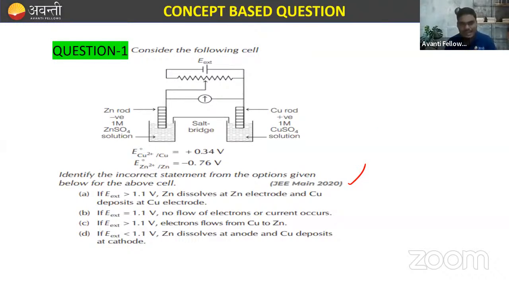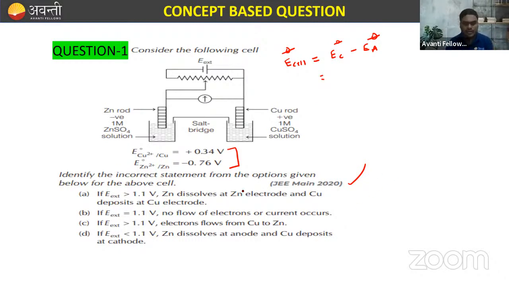Consider the following cell. We have external voltage and here the voltage is also given. So we can calculate the EMF of the cell. How will you calculate the EMF of the cell, beta? That is E cathode minus E anode. Right. Later we are going to study this thing as well. I hope you all know how to calculate the standard EMF of the cell. That is E cathode minus E anode.